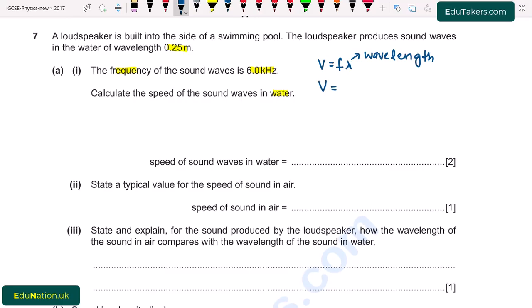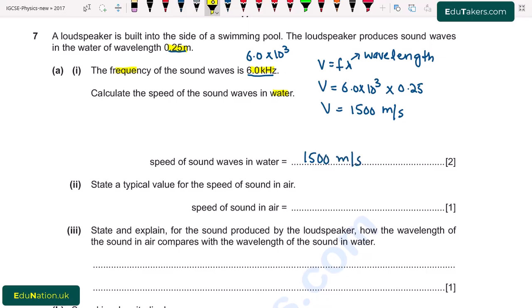And we have to find out the value of V. It will be equal to, frequency is given 6.0 kilohertz, so it will be 6.0 into 10 to the power 3, multiplied by wavelength 0.25 meters. So the speed comes to be 1500 meters per second. So the speed of sound wave in water is 1500 meters per second.